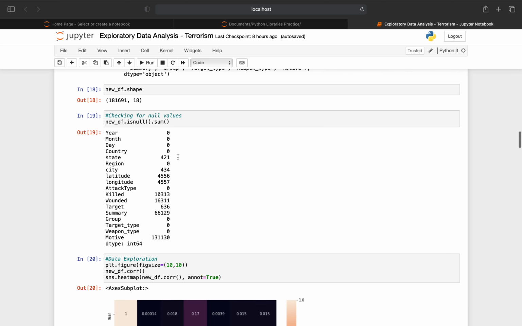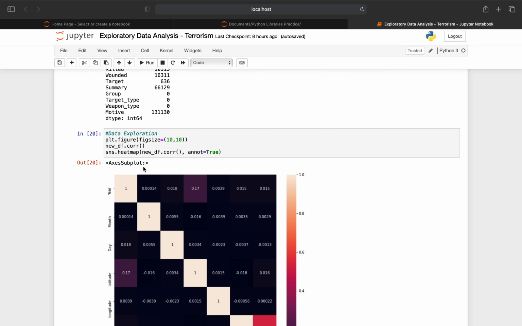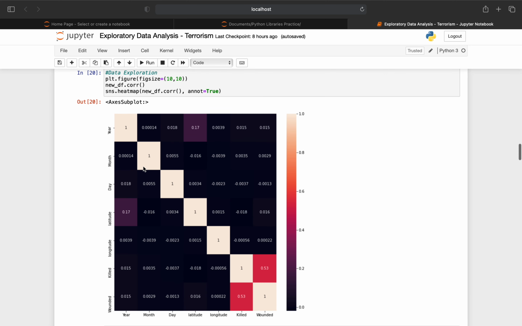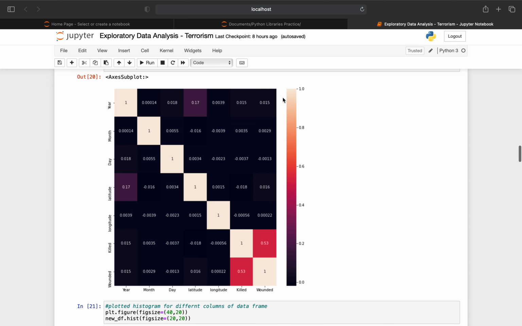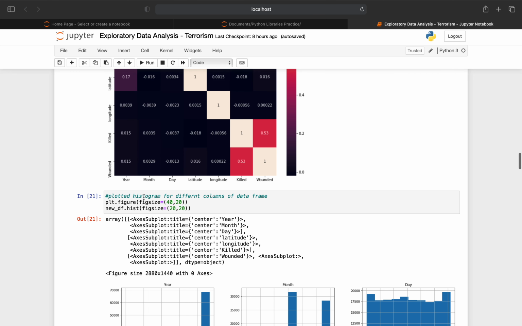Checking for the null values. Data exploration. Found the correlation between the columns of the data frame. Plotted the heat map. From the heat map we can say that light color has a value of 1, which represents a strong positive correlation, and negative correlation is represented by the dark colors. Plotted histograms for different columns of the data frame.